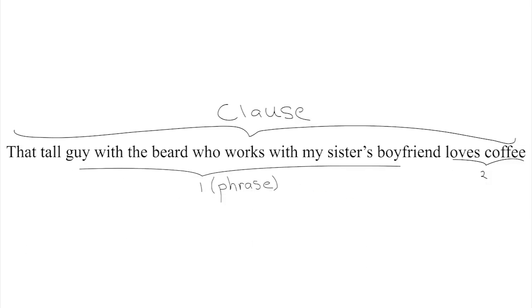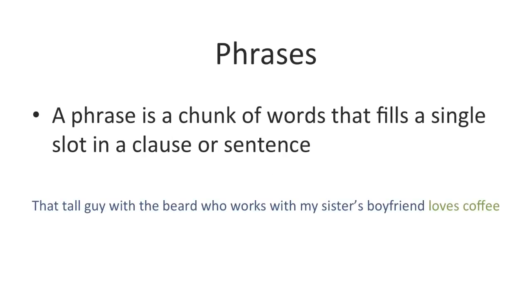So in this clause, the thing that we're being given information about is that tall guy with the beard who works with my sister's boyfriend. So this whole chunk of words is now doing the same job in the clause as he was doing in the first example. These 12 words, that tall guy with the beard who works with my sister's boyfriend, work as a unit. They all refer to a single person, and if we were going to move it to another place in the clause, we would have to move the whole chunk together.